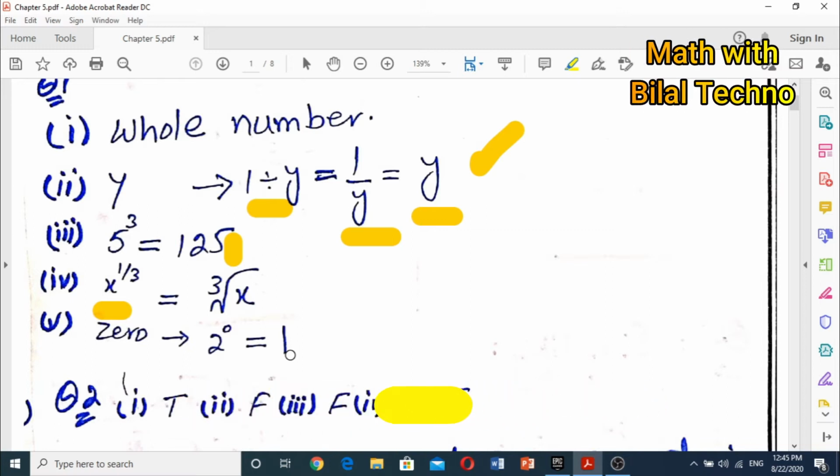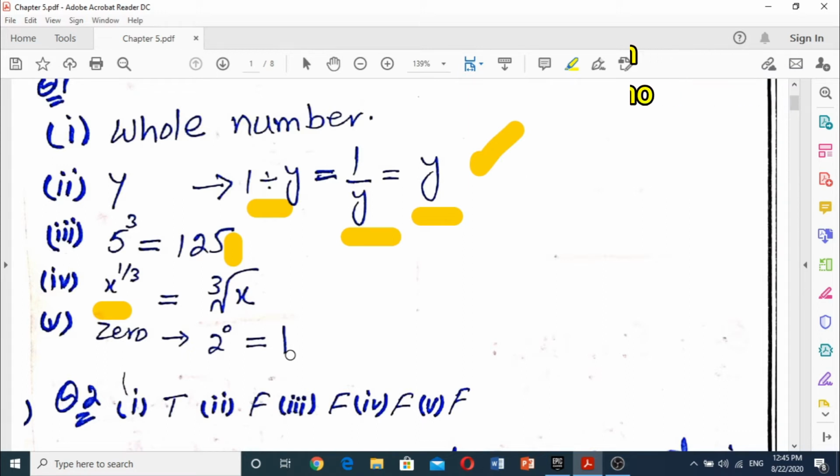So it is false. The third statement is, the product law of indices states that a raised to power m into a raised to power n is equal to a raised to power m into n, which is also false, because on that same page 62, the second point in the laws of indices shows that a raised to power m into a raised to power n is equal to a raised to power m plus n.